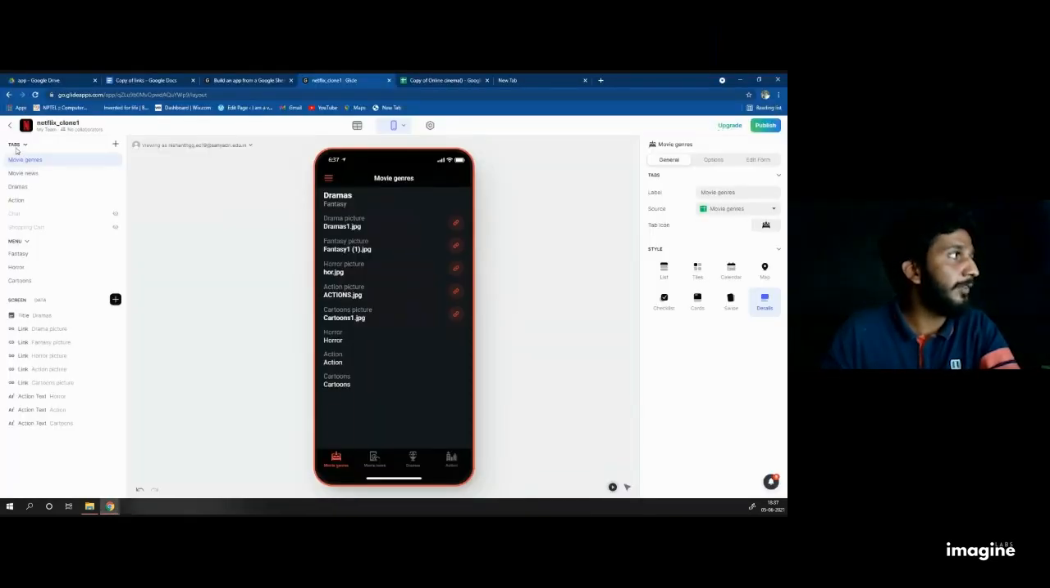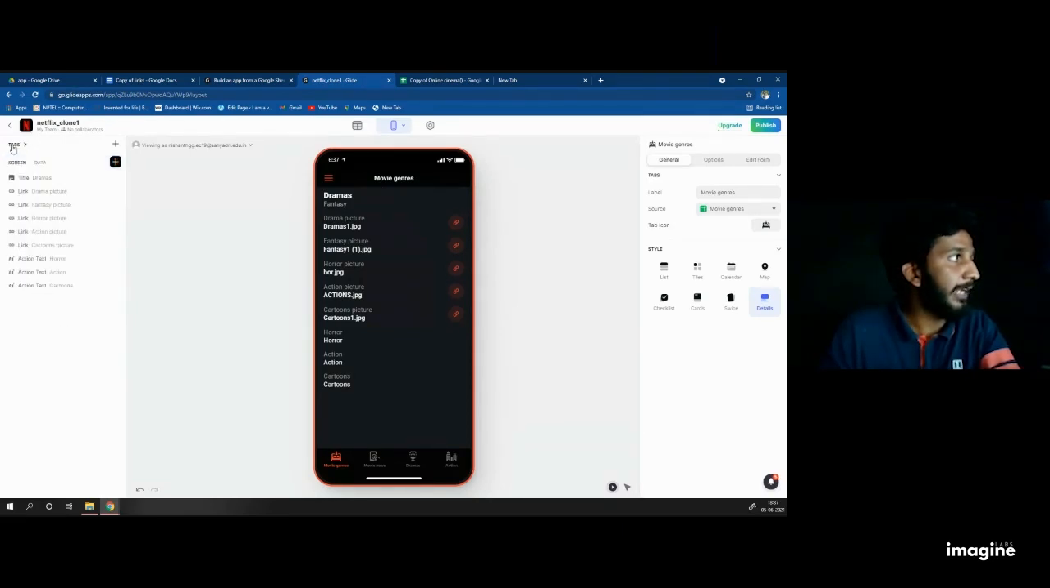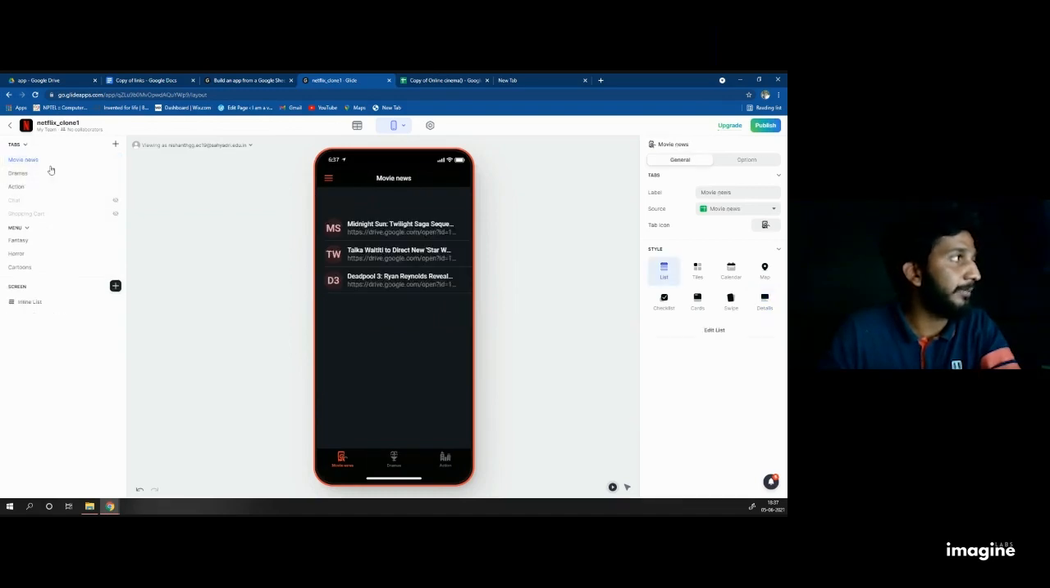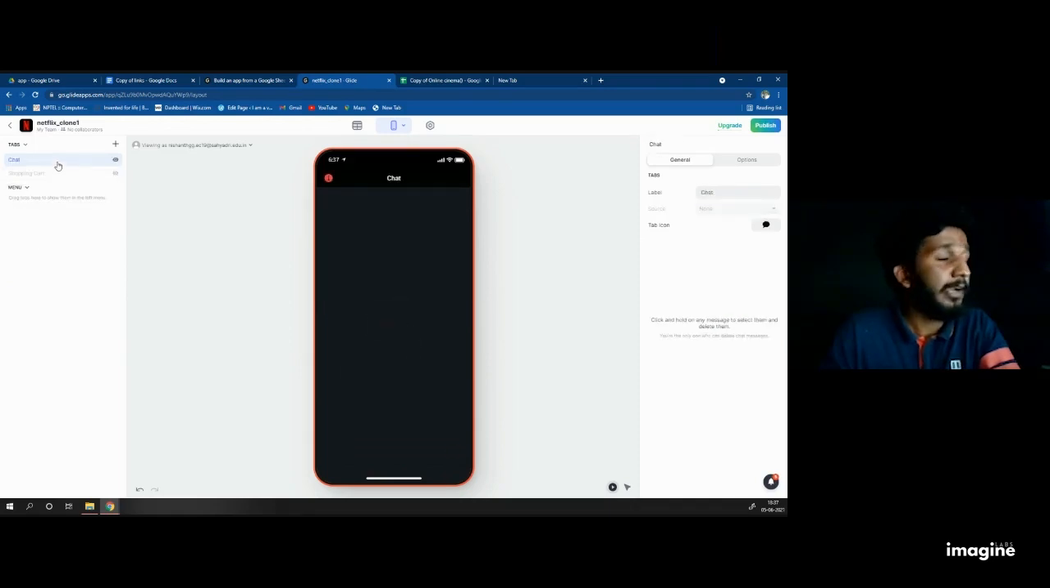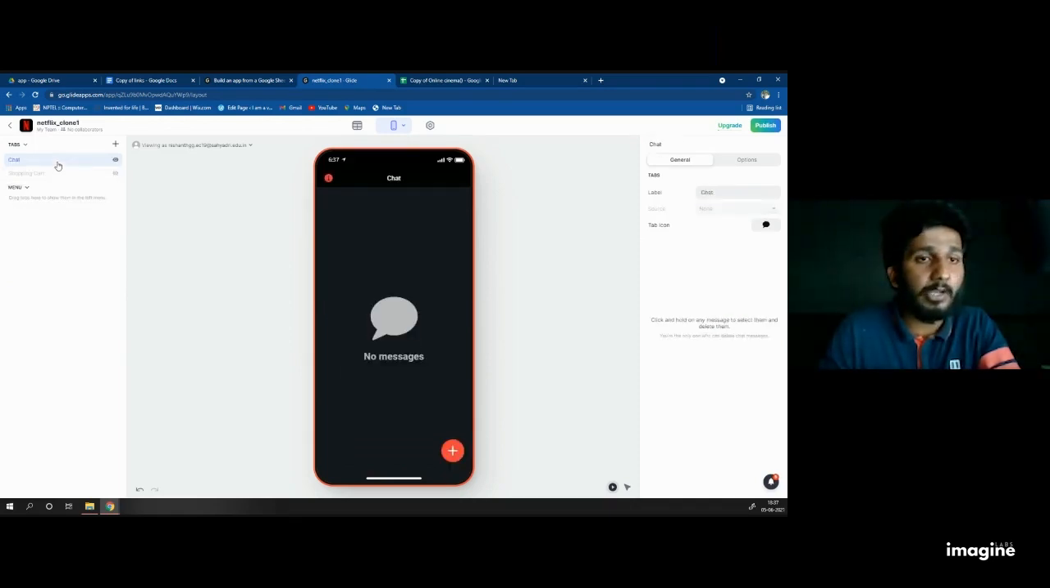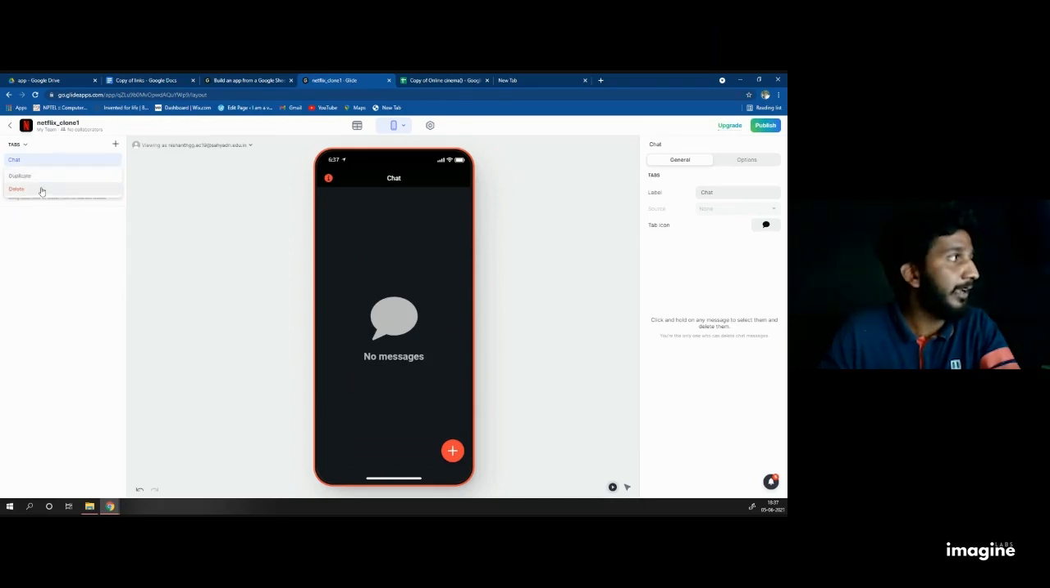So you know where the tab, menu and screen are. Click on the tab so that it will drag down. You will get some default settings. Delete everything, please. And you cannot delete chat and shop cart because they are default settings. You cannot delete this one.